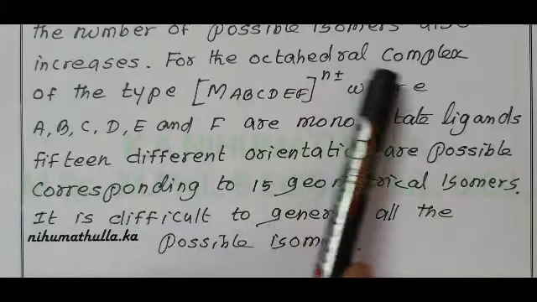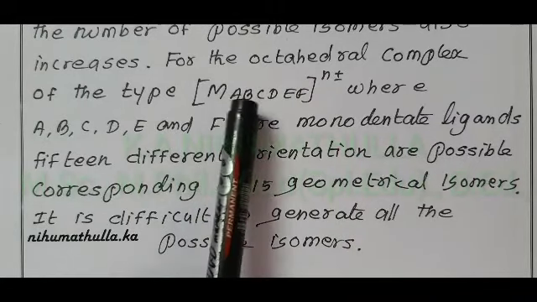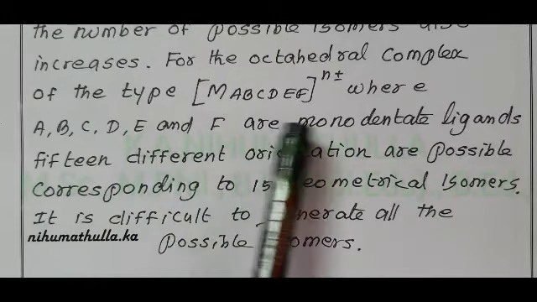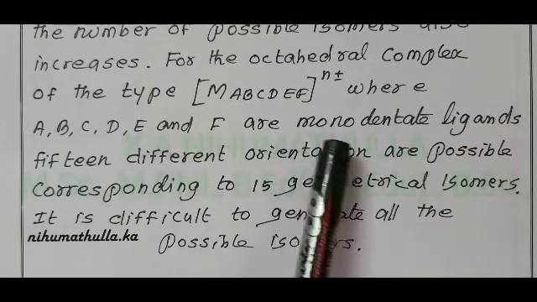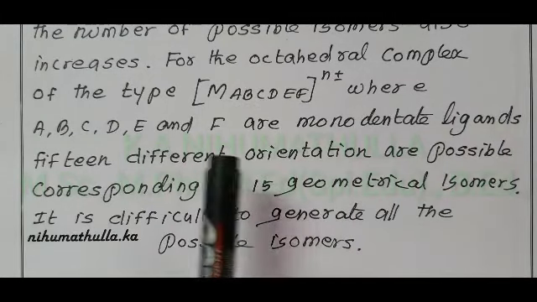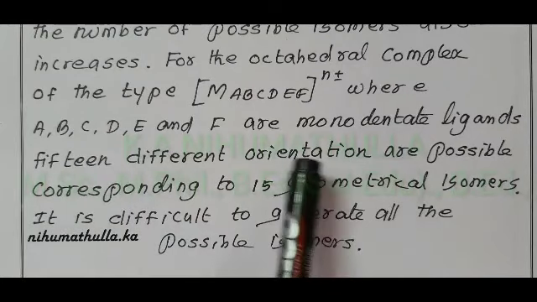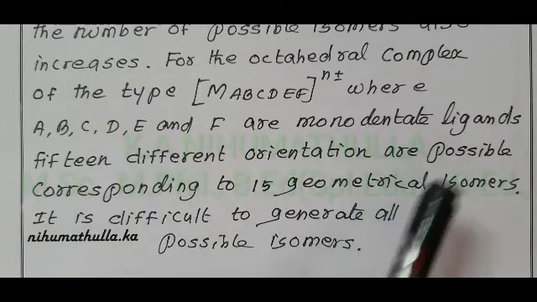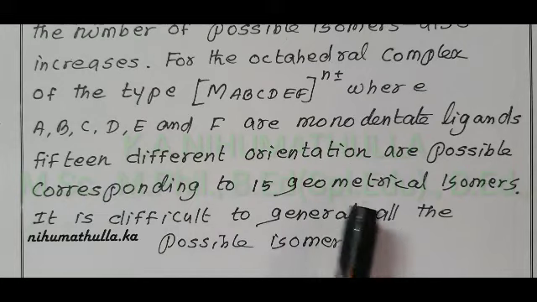For the octahedral complex of the type M A, B, C, D, E, F, where A to F are all monodentate ligands, 15 different three-dimensional spatial orientations are possible, corresponding to 15 geometrical isomers.